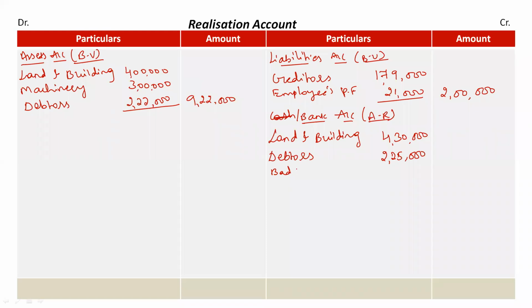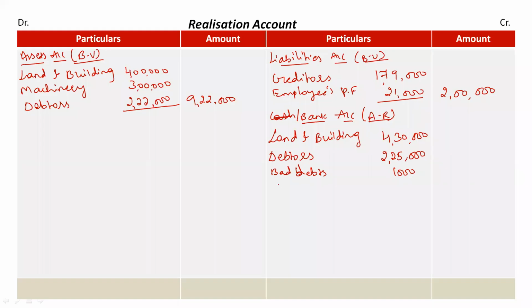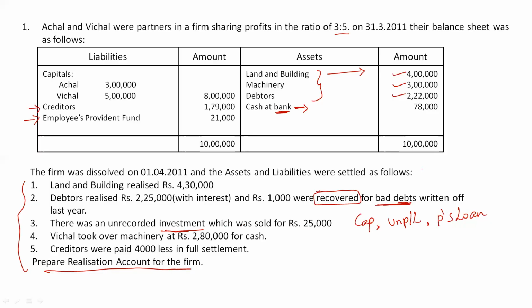So I'll take it here, bad debts rupees 1,000. Basically here I'm recording all the amounts that I'm getting, the amount that I'm receiving by selling or realizing the assets. Clear? Then come back to the question. Then there was an unrecorded investment which was sold for rupees 25,000. Now there is an investment which has not been recorded in the balance sheet, but now it has been sold for rupees 25,000. So again take it here, investment rupees 25,000.